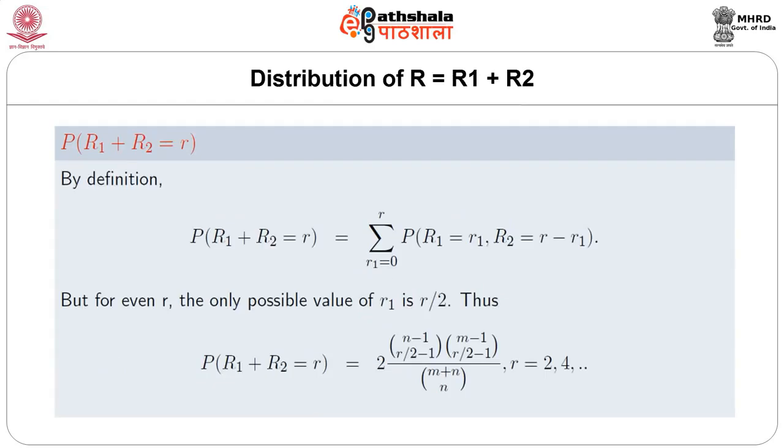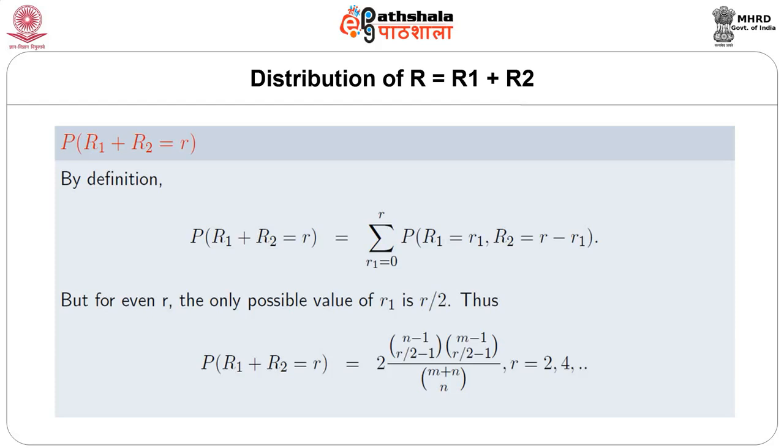Next, we shall obtain the distribution of R, that is the distribution of R1 plus R2. Note that here R1 and R2 are not independent. In fact, they are dependent and they have a joint distribution. So, the probability that R1 plus R2 equals r is the summation over r1 from 0 to small r of the joint probability that R1 equals r1 and R2 equals r minus r1.